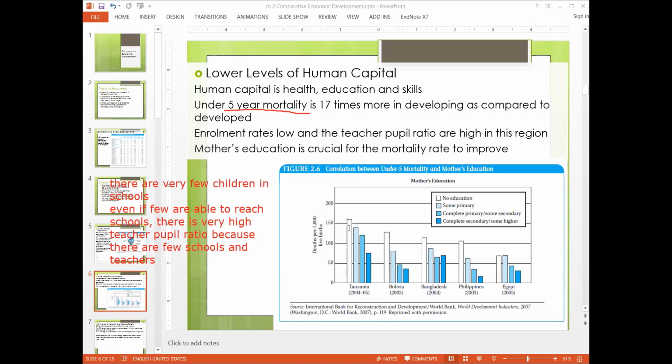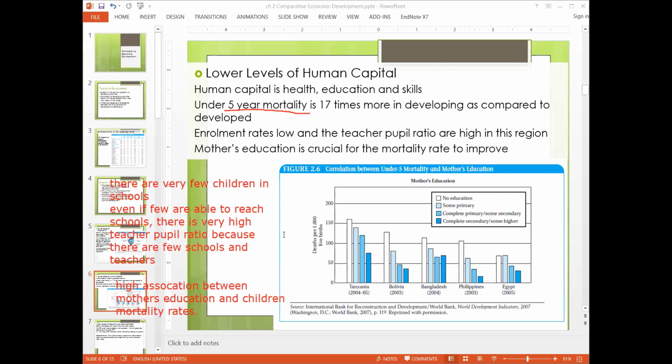If their education is lower, the mortality rate is higher, and if they get more education, the mortality rate goes down. So what does it show? That there is a high association between mother's education and children's mortality rates.